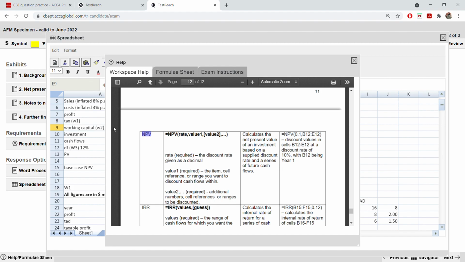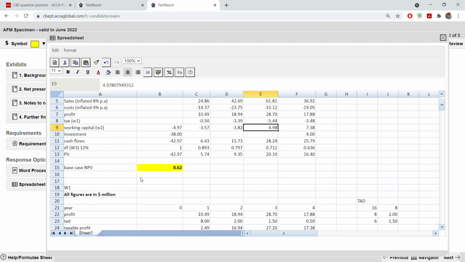How to find that net present value? This is 10%. That discount rate you need, and after that you need the cash inflows from whatever you want to discount. You have to start with year 1, not with year 0, because year 0 is an outflow, and it will anyway not be discounted. So here let's use that formula also.